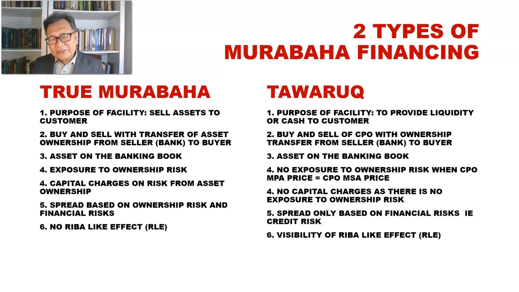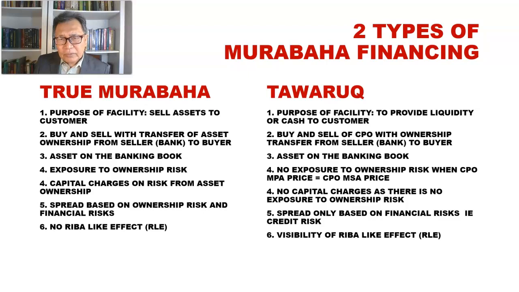So that is artificial Murabaha. And that would be the pricing mechanism that we will be examining, because that has been the dominant product offering in all Islamic banks in Muslim countries today.